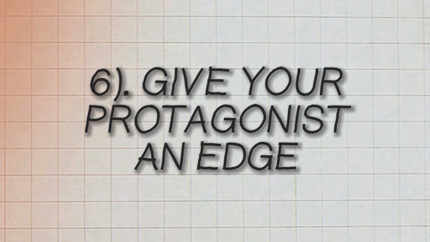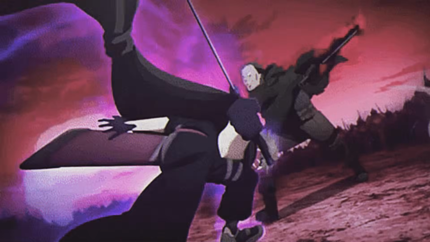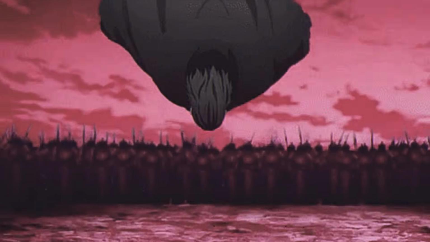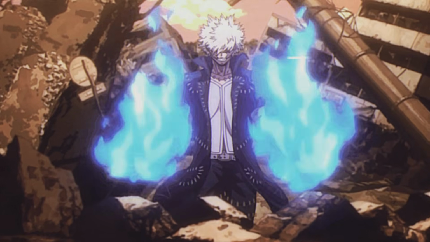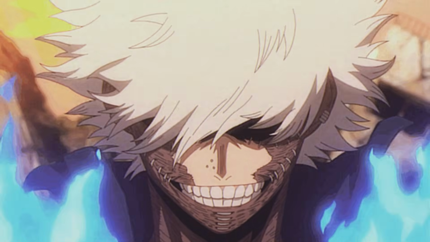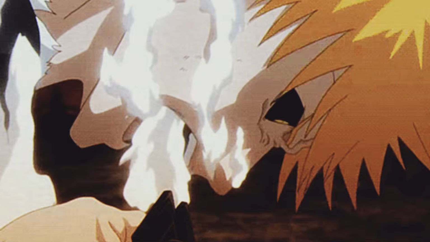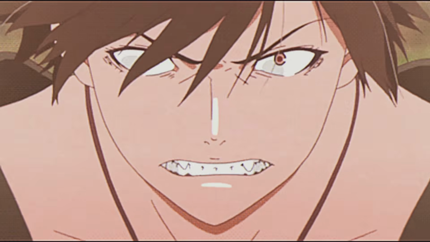Step 6. Give your protagonist an edge. Your protagonist needs an edge to stand out. Why is this crucial? Because in a world where many people use the same system, your main character must have something unique that lets them overcome stronger foes. Their edge doesn't have to break the rules.